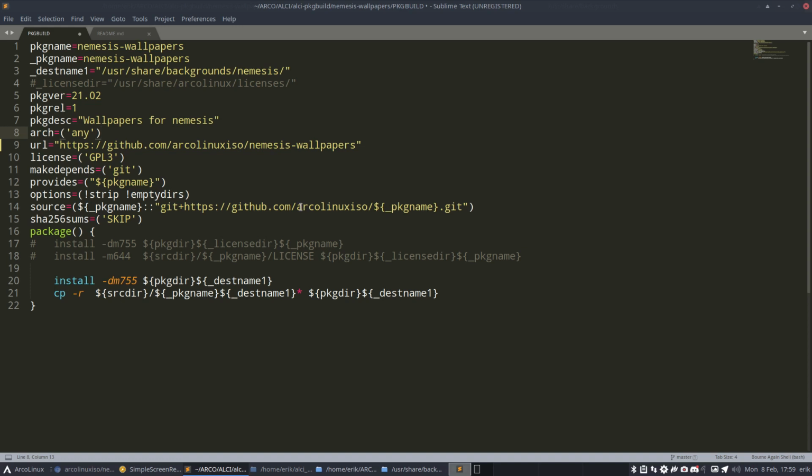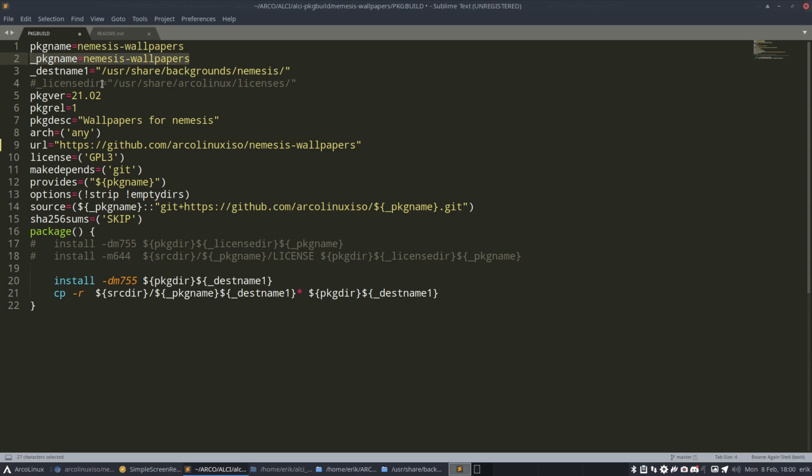So the source is ArcoLinux ISO, the package name is this one, nemesis-wallpapers. I don't think we need two variables this time, but nevertheless, you'll know when you start building that sometimes you need it. Anyway, I think everything is good.